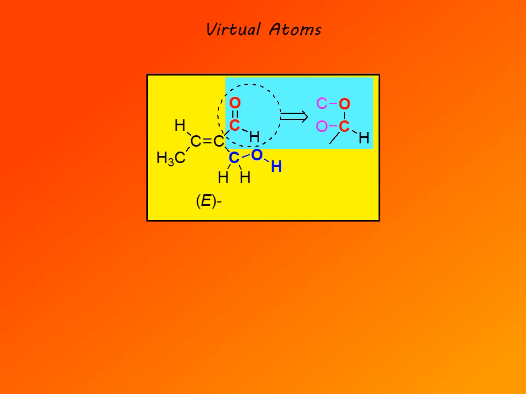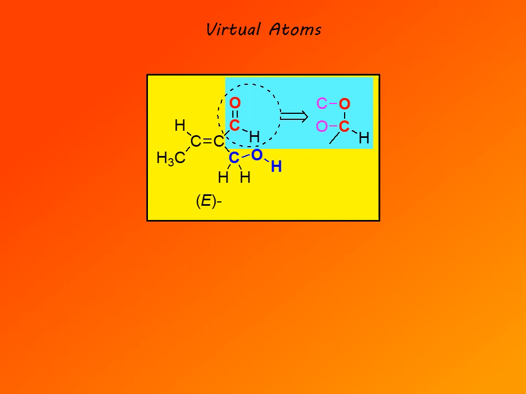So we have 2 carbons as first atoms directly bonded to the alkene carbon, and that's a tie. Then 2 oxygens, again a tie, and then we have carbon, virtual carbon, but nonetheless carbon versus hydrogen. And so carbon has higher priority.